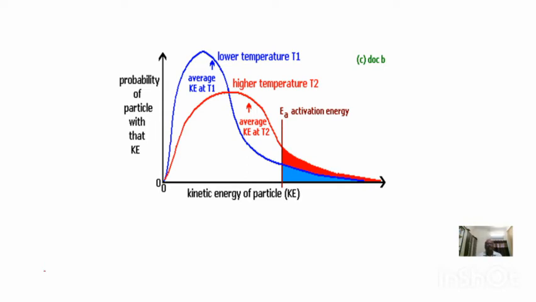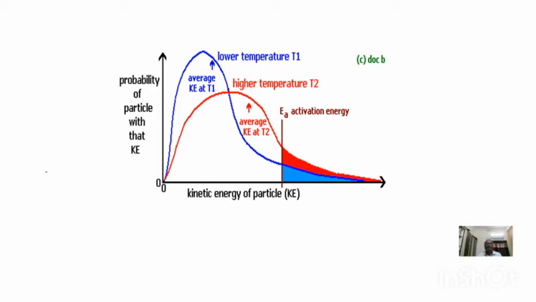In this graph, we observe the curves at 2 different temperatures, T1 and T2. At a given temperature, whether low or high, very few molecules will possess either low energy or high energy. The maximum number of molecules will lie in the medium range.